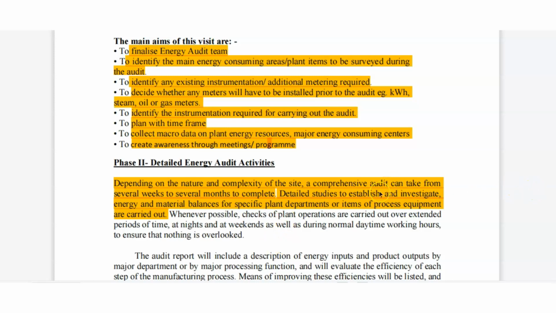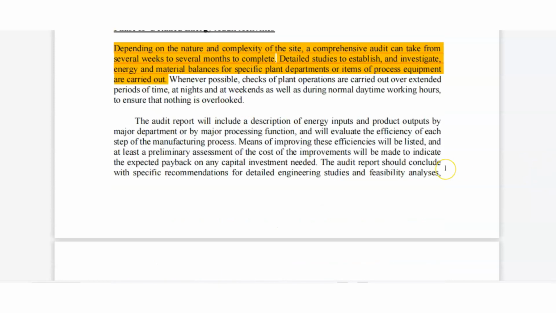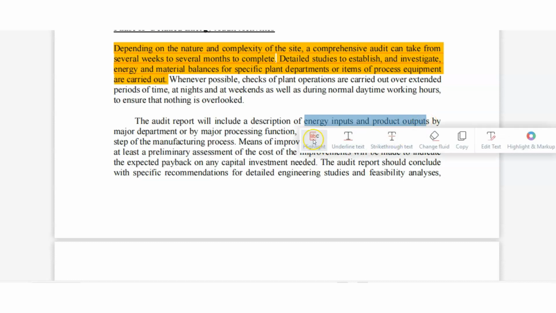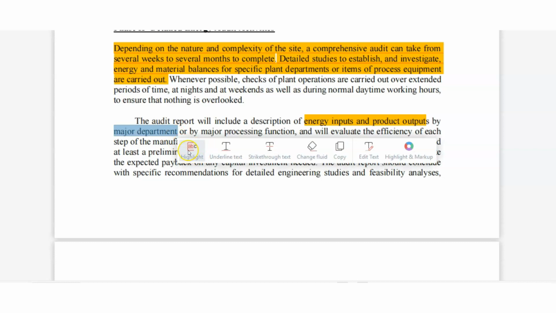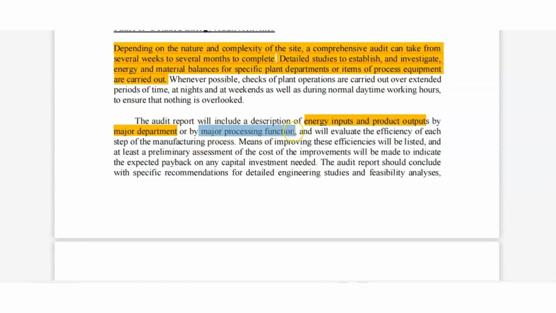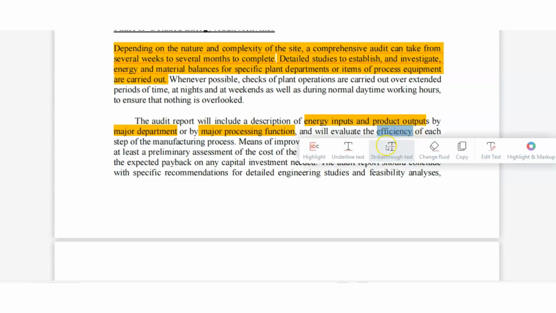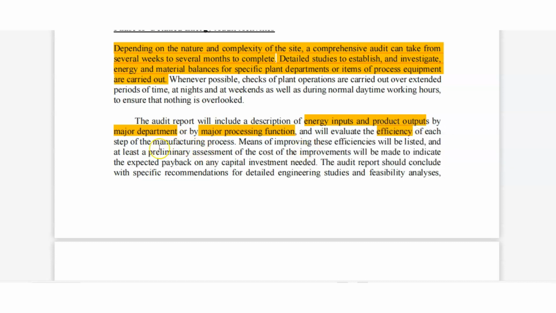The 8 steps that were mentioned, that only I am reading here. The audit report will include a description of energy input and product output by major department or by major processing function, and will evaluate the efficiency of the manufacturing process steps.